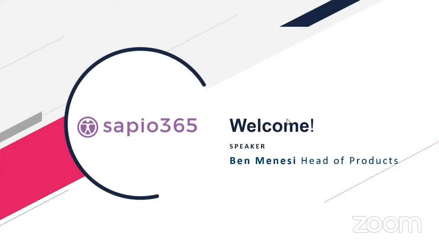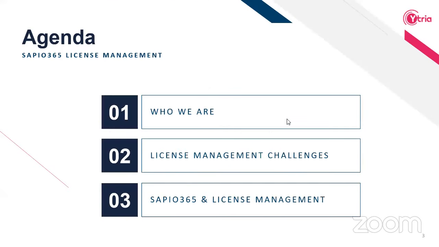In today's webinar, we'll talk about everything regarding license management in SAP 365. We will start with a quick recap on who we are, on the off chance that you've just come in contact with us. We might have met at SPC or some of the conferences earlier. We will talk about a couple of the license management challenges that we keep hearing about from customers, and then we'll see a live demo of SAP 365 and how you can integrate it into your daily work as an administrator and someone who works with licenses in your Office 365 tenant.